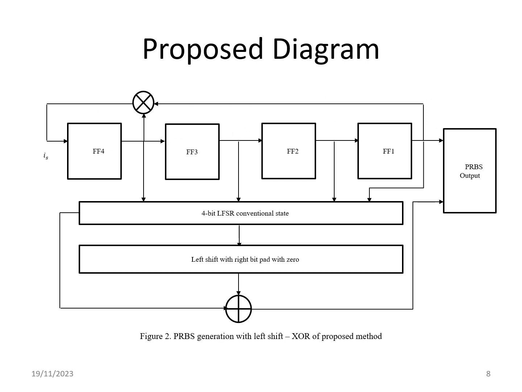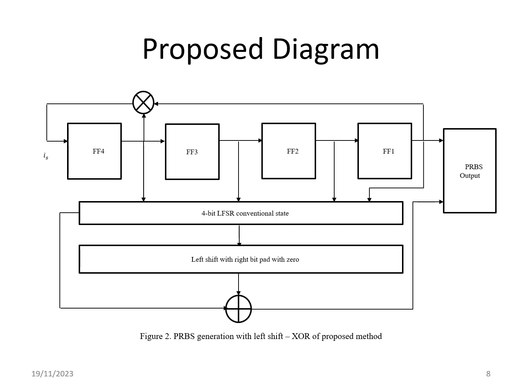So this is the proposed diagram. You can see that on top we have the conventional LFSR technique, and we take the conventional LFSR output as the base for the proposed scheme. Now I'm going to perform the left shift, and I'm going to pad 0 either in the right bit or in the left bit. If I perform the left shift, I pad 0 in the right bit. If I perform the right shift, I pad 0 in the left bit. Then finally I'm going to do XOR operations and find the output.